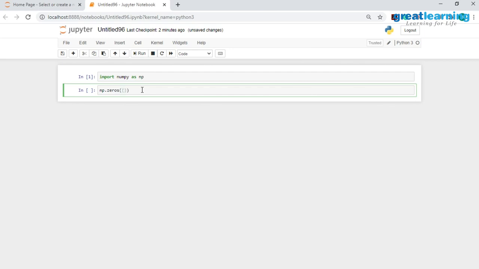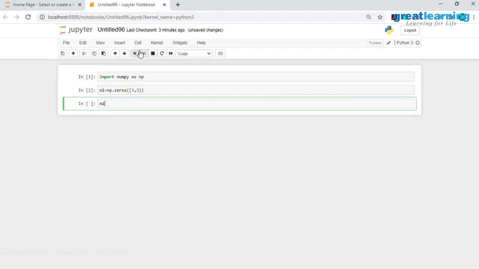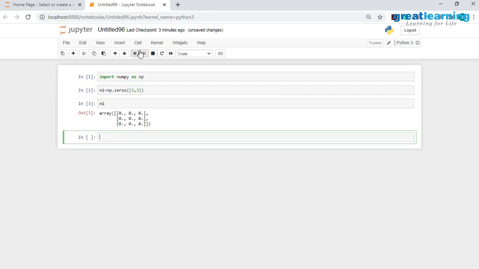So I will have np.zeros, and I will give in 2 round braces over here, and I would have to give in the dimension. So if I would want to create a 3 cross 3 NumPy array, I'll give in 3, 3, and I will store this in this object called n1. Now let me print out n1, and you would see that I have successfully created this 3 cross 3 NumPy array where all of the values are equal to 0.